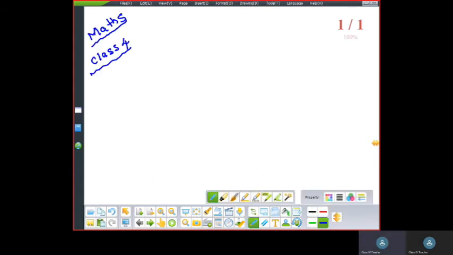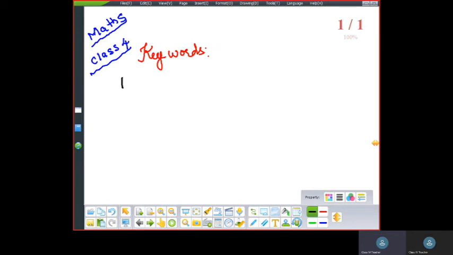When you cannot understand word problems, you find them very difficult. If you see the keywords in the word problem, you can differentiate whether the problem is addition or subtraction.